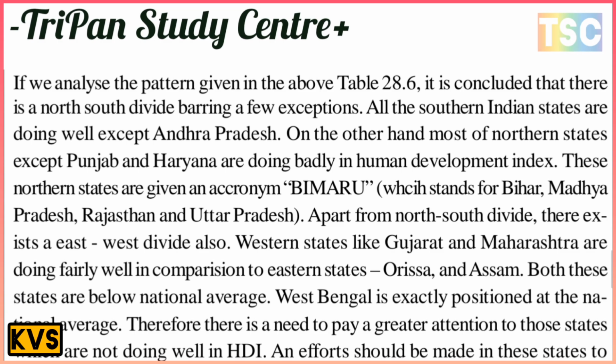Apart from the north-south divide, there is also an east-west divide. The western states like Gujarat and Maharashtra are doing fairly well in comparison to the eastern states. Odisha and Assam are both below the national average. West Bengal is almost at the national average. Therefore, greater attention needs to be paid to the states which are not doing well in HDI, and efforts should be made in these states to improve the Human Development Index.